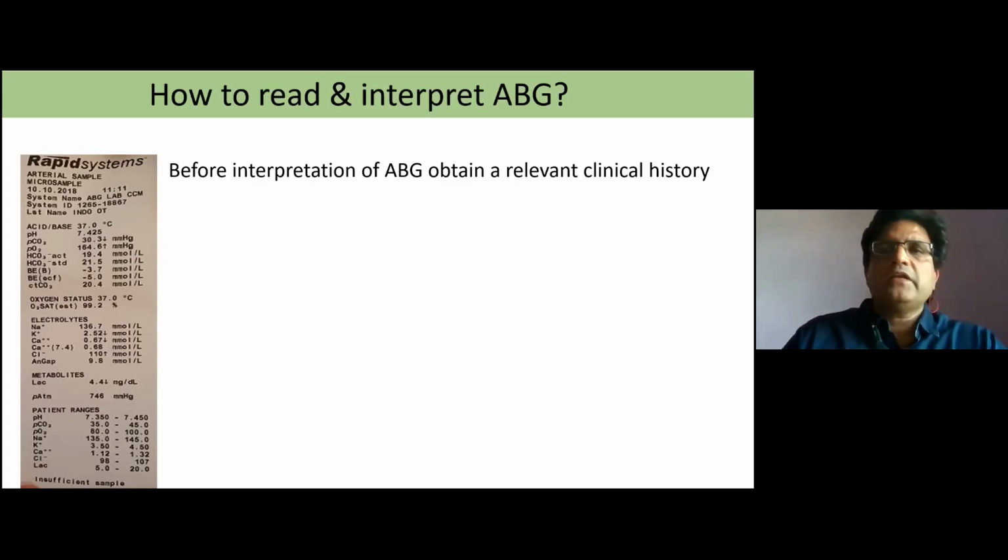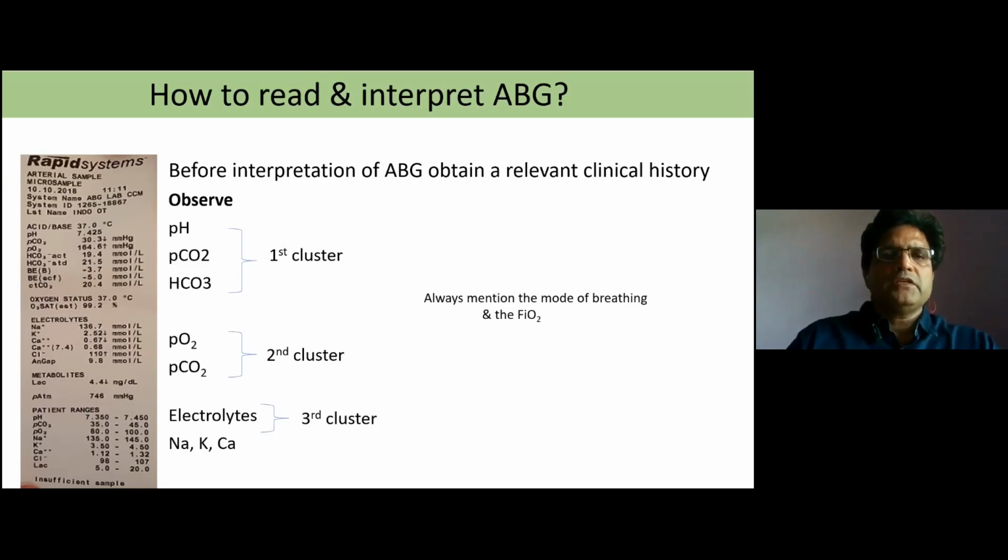First of all, the relevant clinical history. What is the patient's condition at that moment of time? What is the respiratory rate, and what is the saturation of the patient? This is very important, and also the consciousness of the patient. These are the very relevant things we have to ask or observe in our patients before doing any interpretation of ABGs. So these are the three main clusters. If you divide the ABG into these three groups, then you are able to make a diagnosis much more easily.